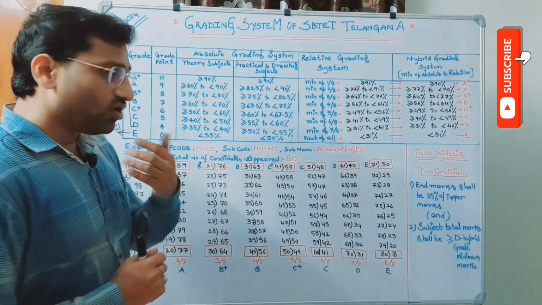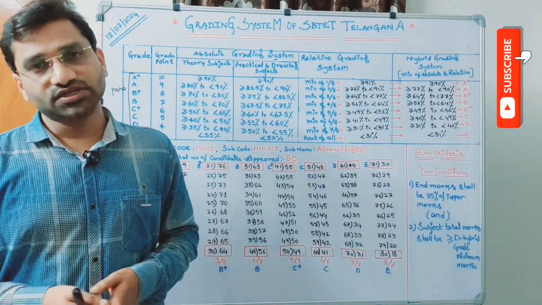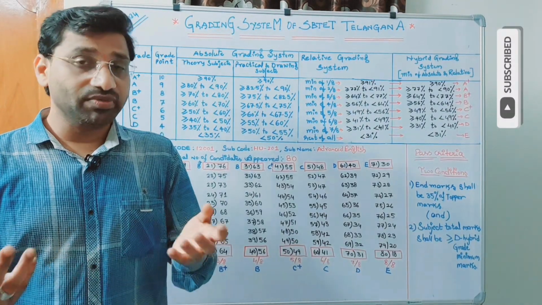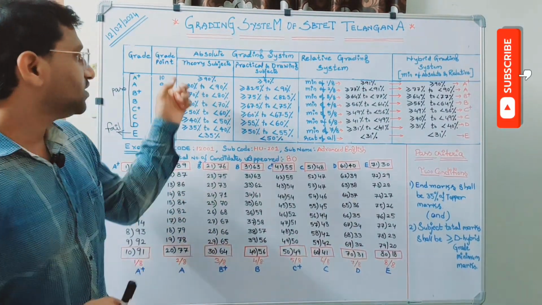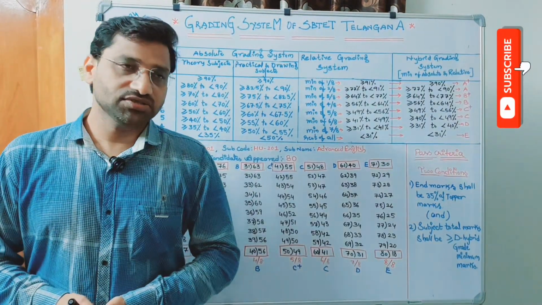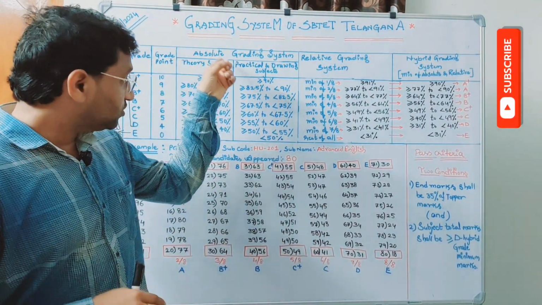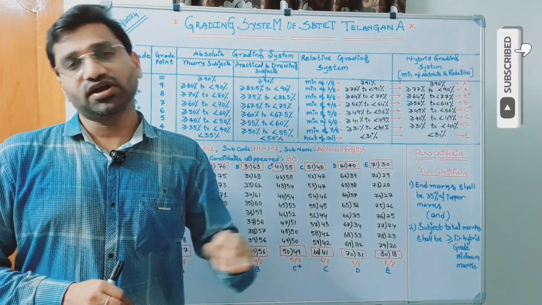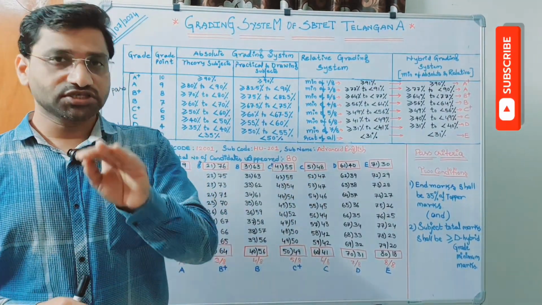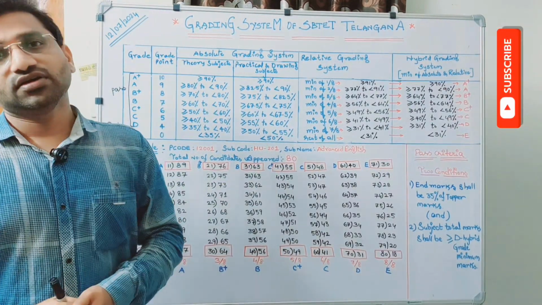If that is not maintained properly, then there is a very real possibility that the question paper may be very tough. In that case, even the topper's marks may not be more than 80 marks. So at that point of time, if you use the absolute grading system, it is definitely not a justifiable factor with respect to the result analysis.